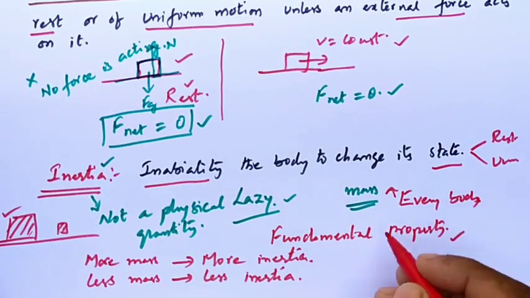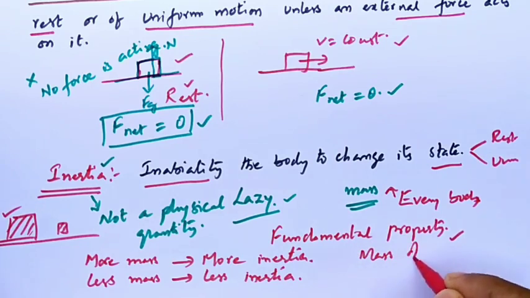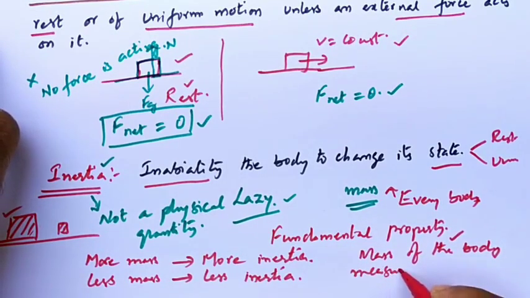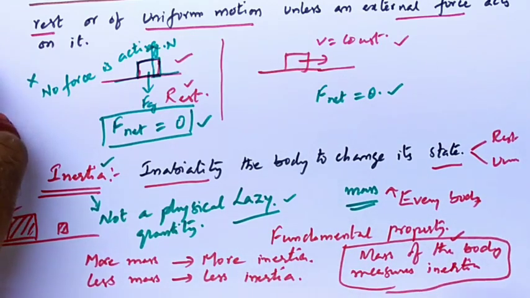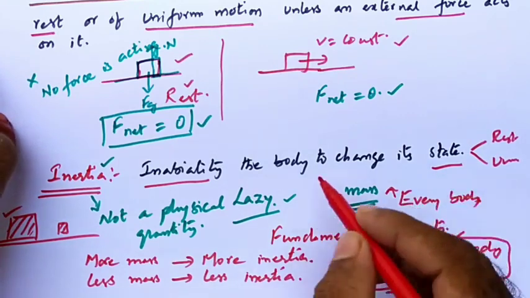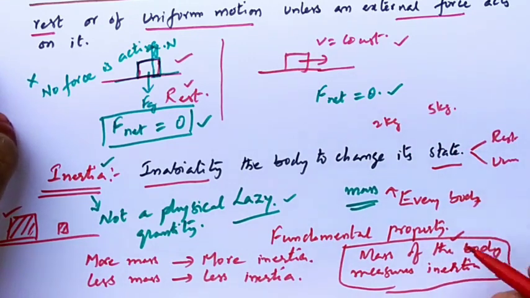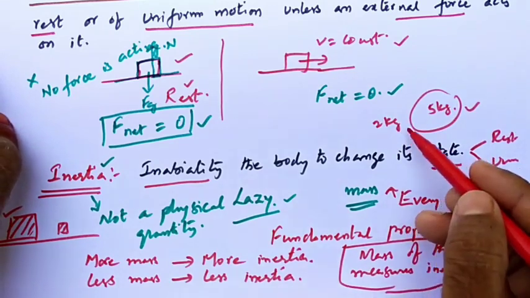One more thing we can say: mass of the body measures inertia. What does it mean? By knowing its mass, we can tell its inertia. For example, let us take a 2 kg body and a 5 kg body. Which has more inertia? The 5 kg body has more inertia. Understood? Then the 2 kg body has less.